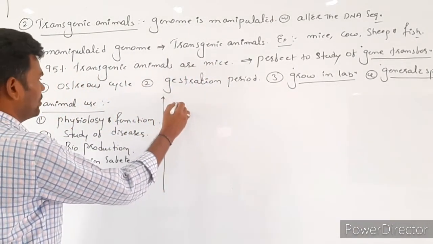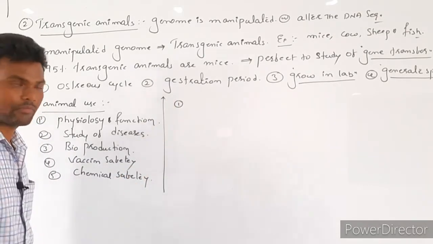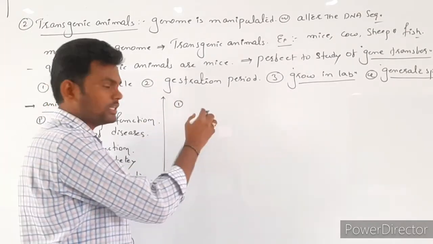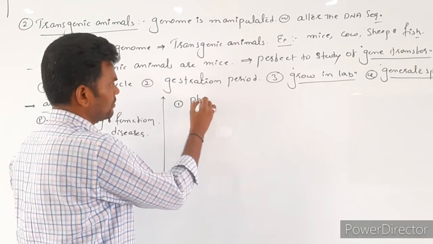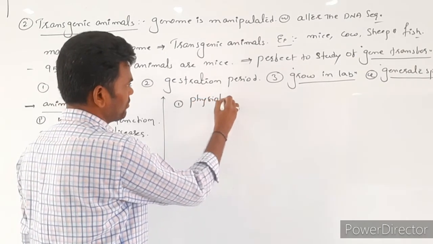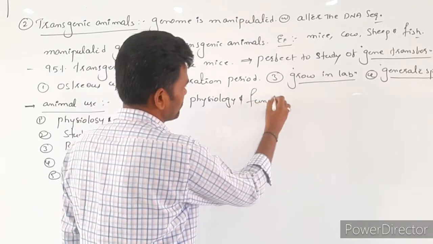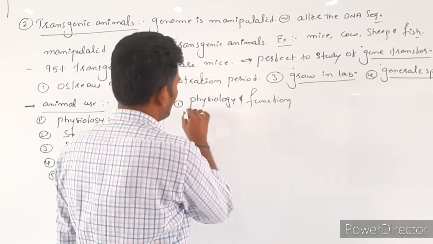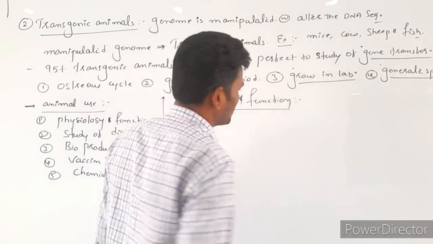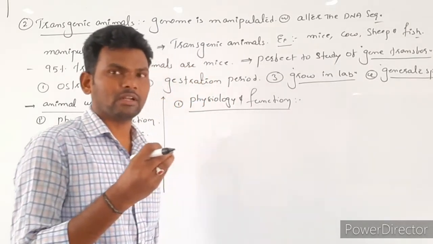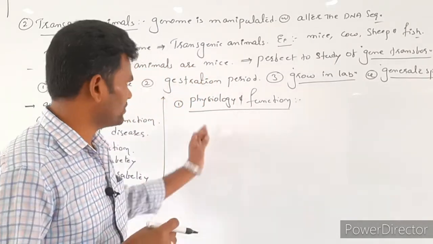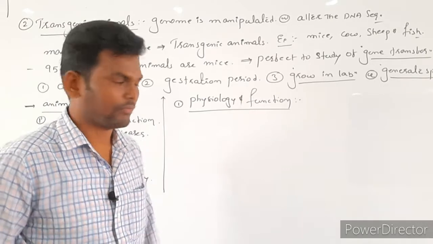First one is what? Physiology and functions. Here a number of special transgenic animals are made to study physiology as well as function.